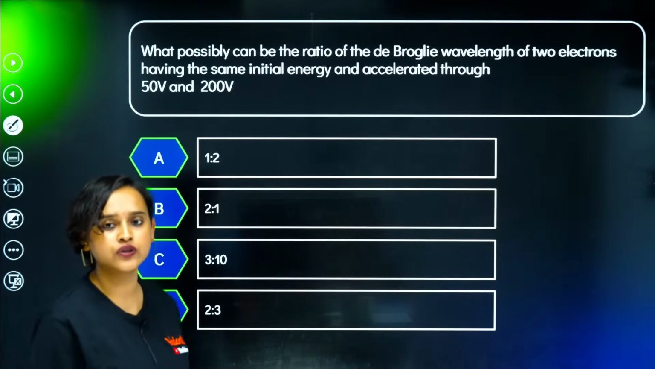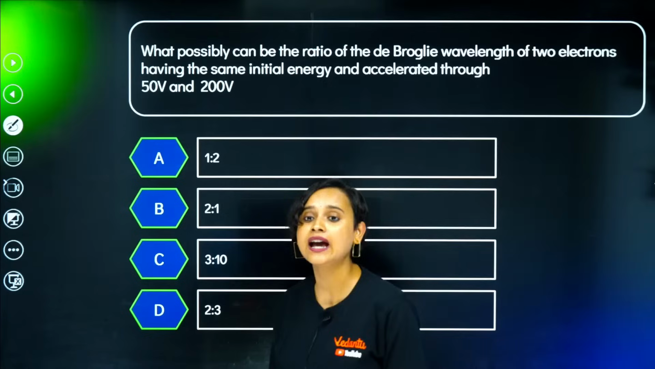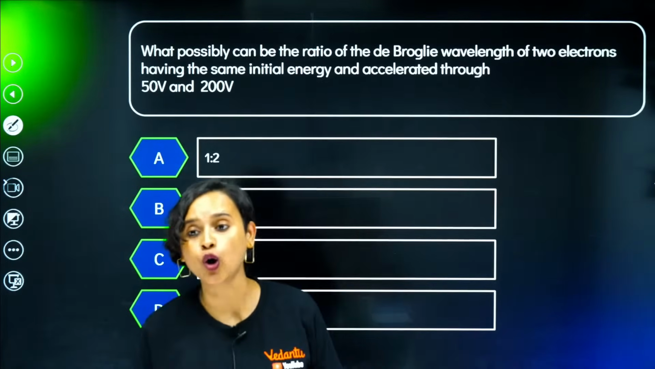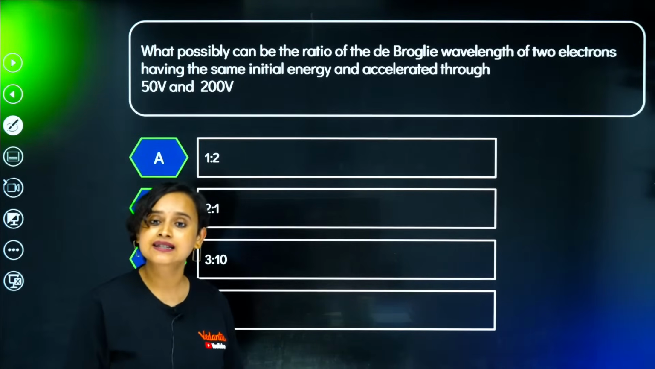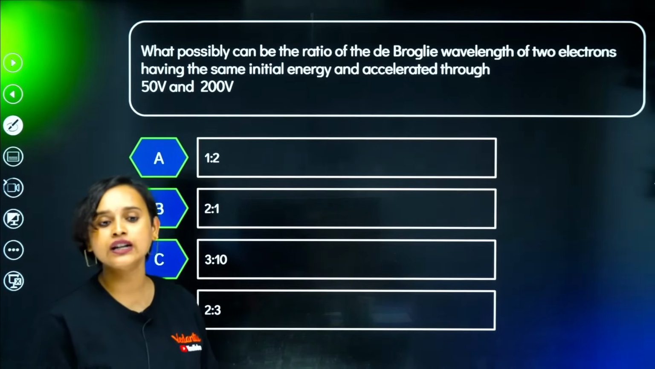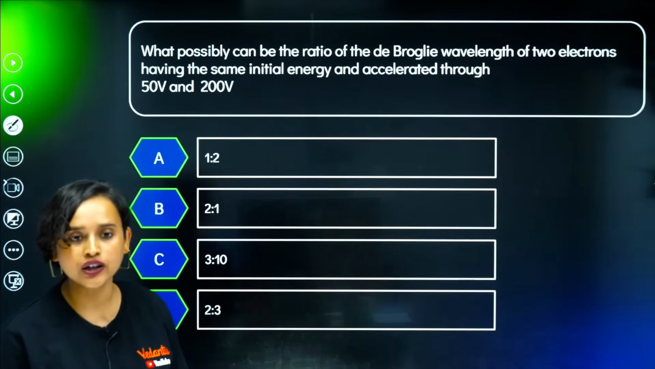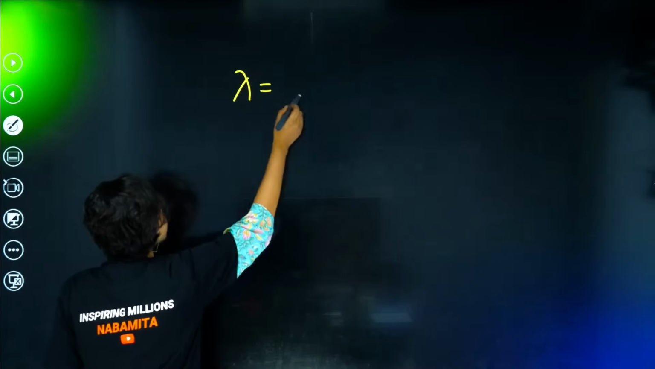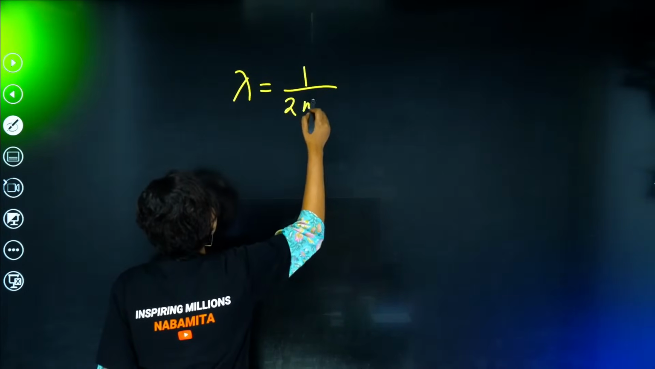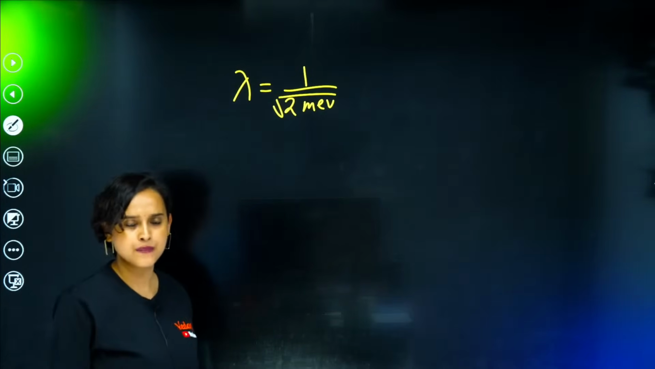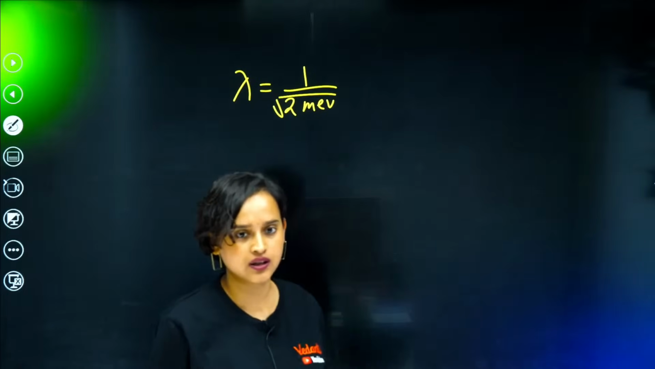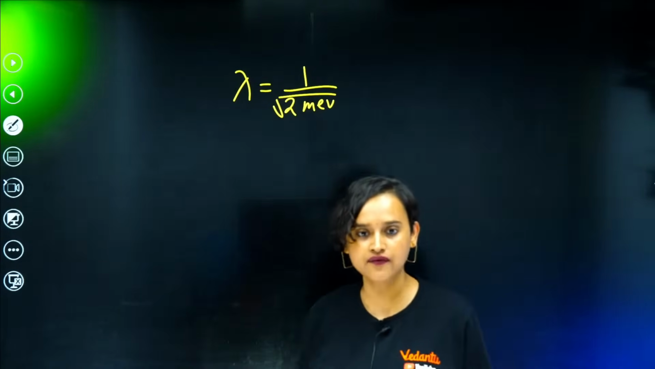Moving on. What possibly can be the ratio of the de Broglie wavelength of two electrons having the same initial energy and accelerated through 50 volt and 200 volt? What is the de Broglie wavelength formula, everybody? I think everyone knows this, right? This is very easy. Lambda is equal to 1 by root over 2 meV. Is that right? Yes, Vasundhara. Very good.